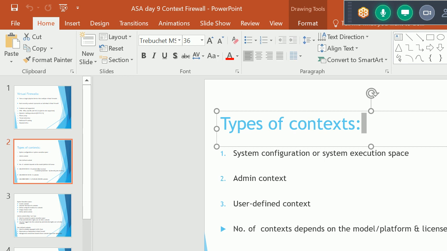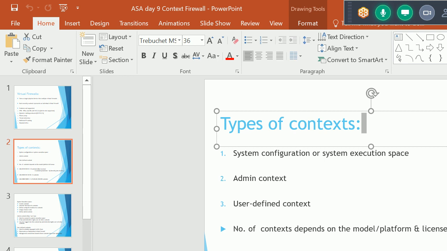ASA 5510 and 5512X: 0 context in base license, maximum 5 with the Security Plus license. If we have a Security Plus license, we can configure a maximum of 5 contexts. If we have a base license, we can configure 2 contexts. These ASA models, 5520, 5525, 5545, and 5555, support 2 contexts only. You don't need to remember these things; just remember we need a license if we want extra contexts.